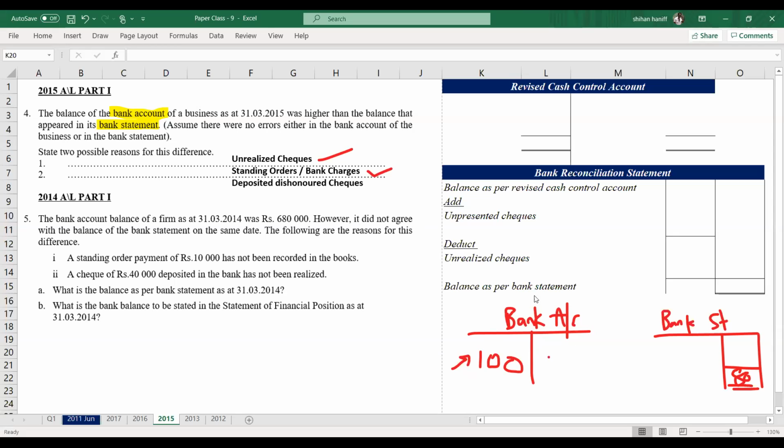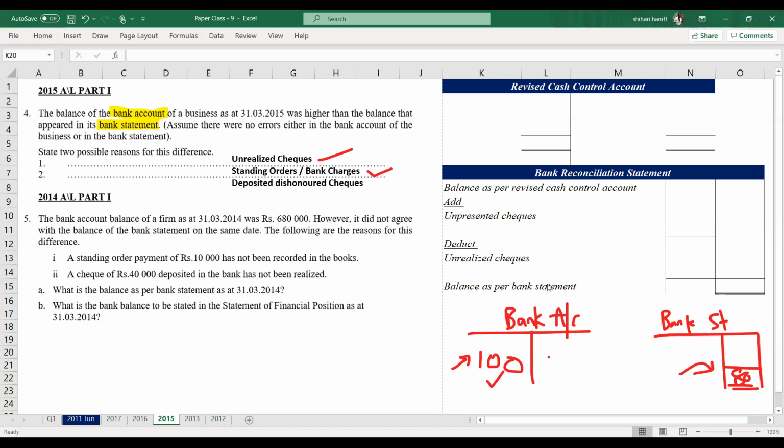And standing order and bank charges mean those are deducted from the bank statement. Therefore, the bank statement balance is less. Right? So a deposited dishonored check means it was debited here and it was deducted from the bank statement. Okay, that's the reason.